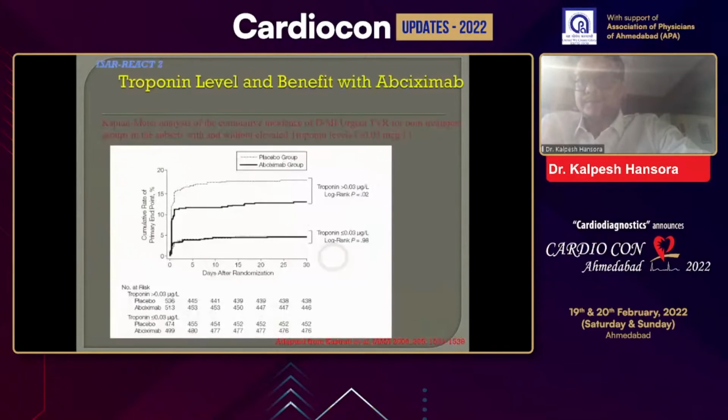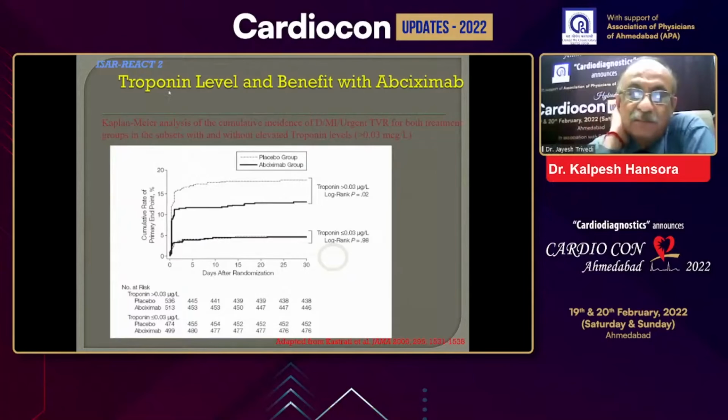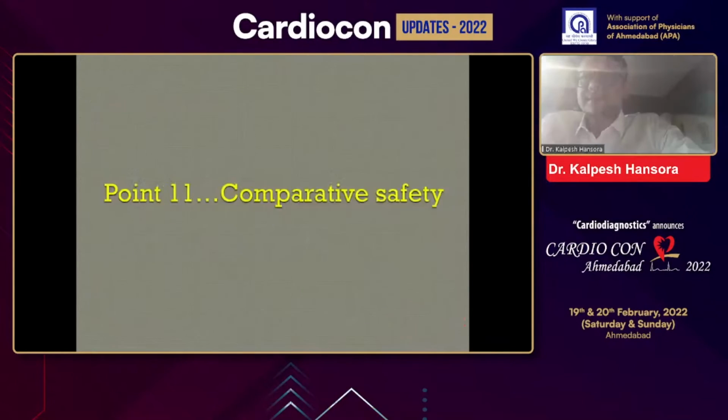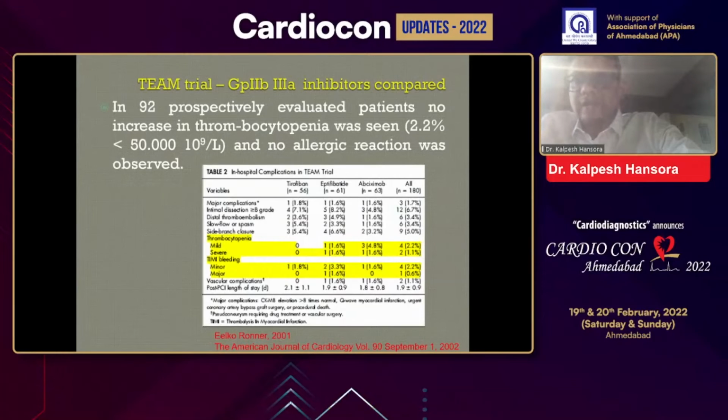If you look at the troponin level, patients who have an elevated troponin level get more benefit with abciximab. And comparative safety: though thrombocytopenia was higher in patients who received abciximab, if you look at TIMI bleeding, minor and major bleeding, it was almost equal in all three groups of patients.